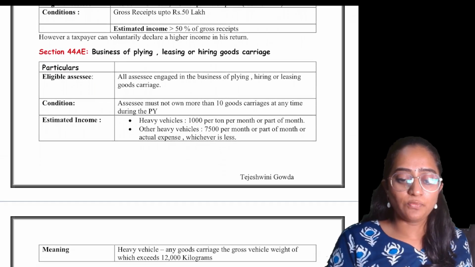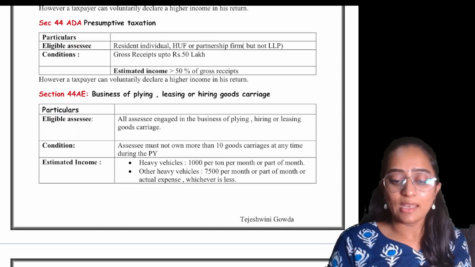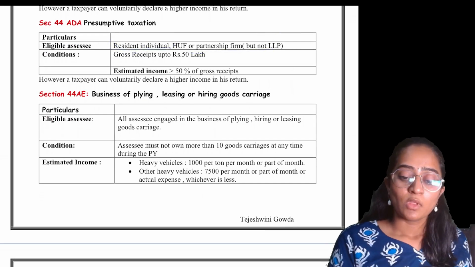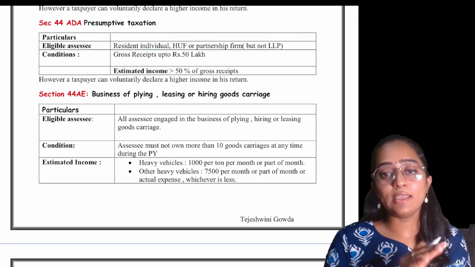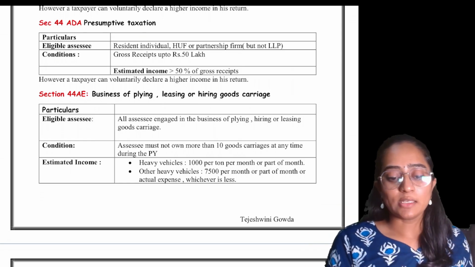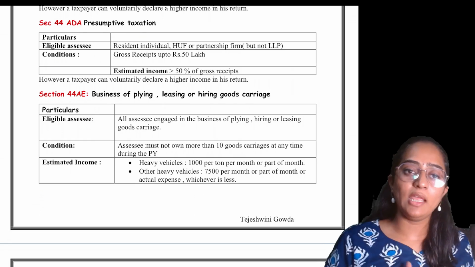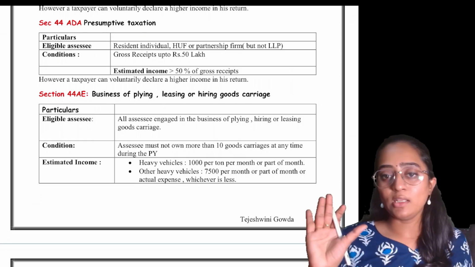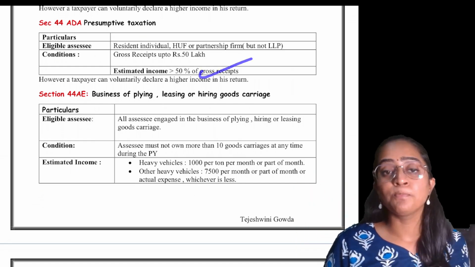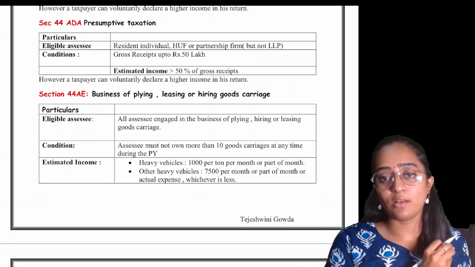Clear? Now, section 44ADA speaks about the presumptive taxation, wherein the eligible assessee, that is resident individuals or HUF, it is not LLP. The gross receipt should be up to 50 lakh in order to opt for 44ADA. If it is exceeding 50 lakh, you can't opt for 44ADA. That is in case of profession. Clear? You can declare higher income under 44AD and 44ADA without any problem. That is, you can provide a higher amount as your taxability. But if you are providing a lower amount, remember, you have to get your books of accounts audited mandatorily.